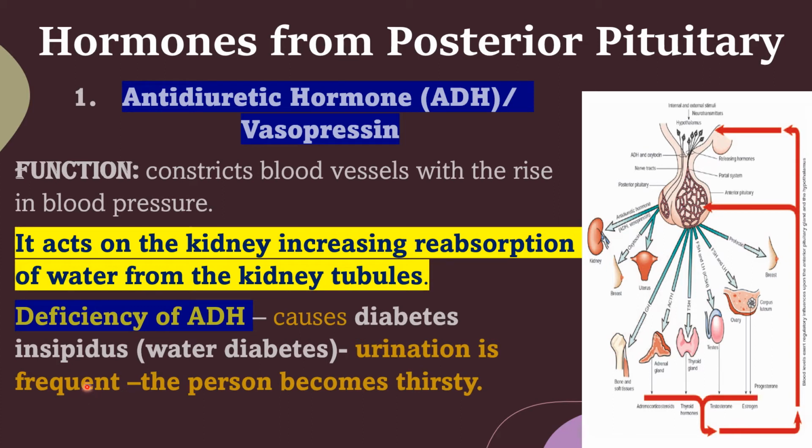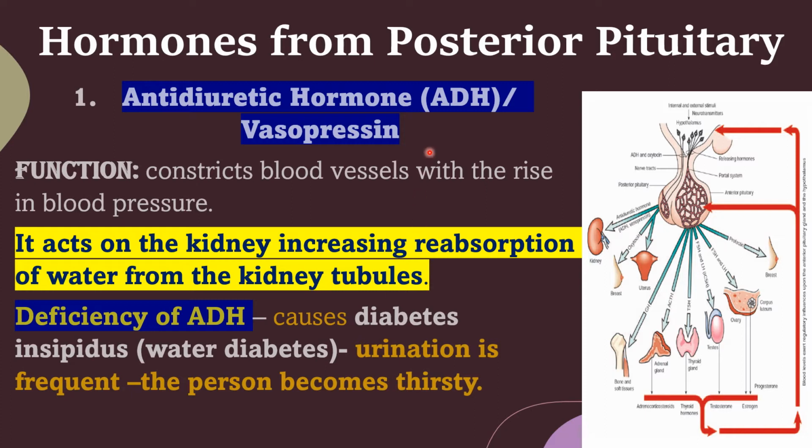What is the meaning of insipidus? In diabetes insipidus, there is no sugar in the urine. Insipid means tasteless. In that condition, urination is frequent and the person becomes thirsty.